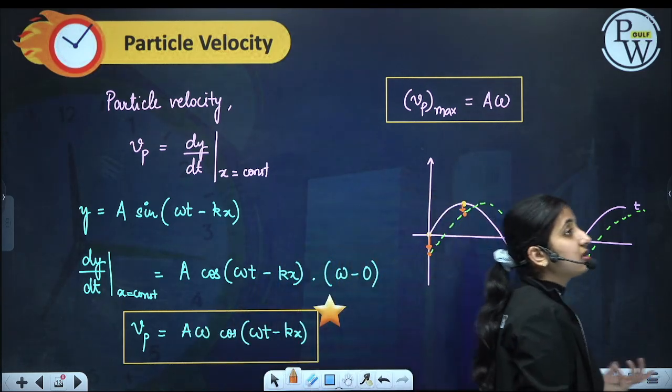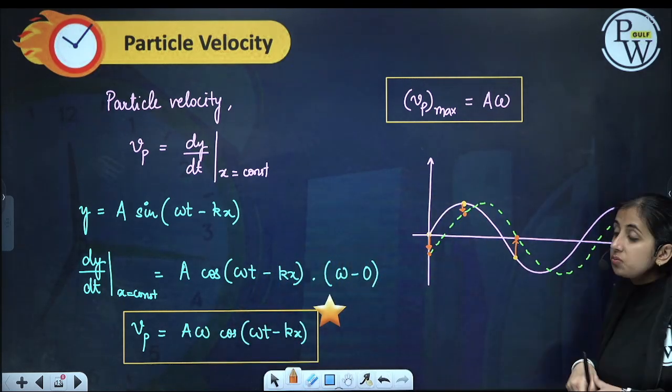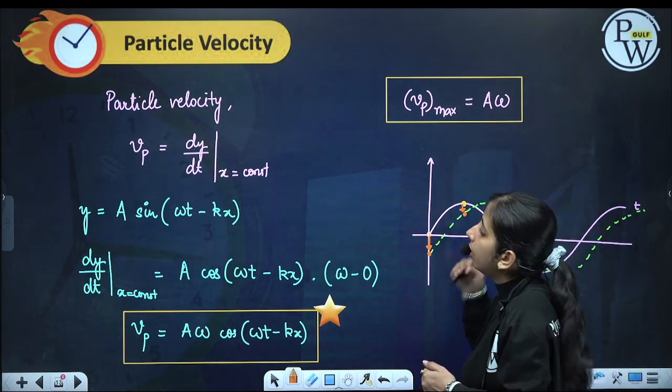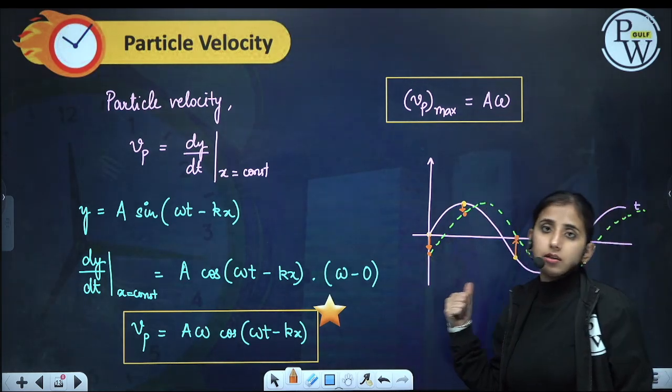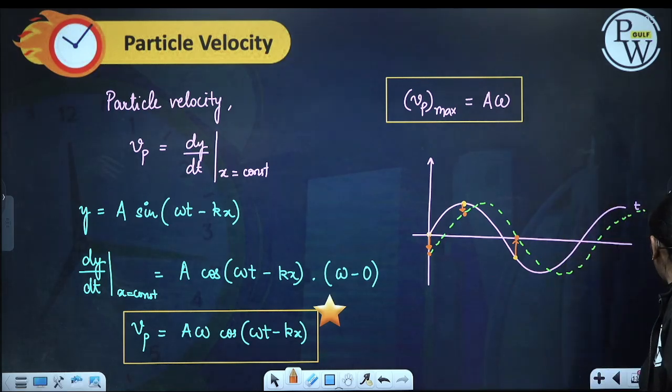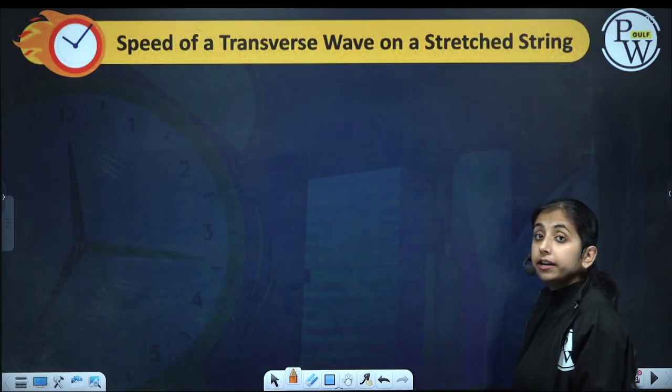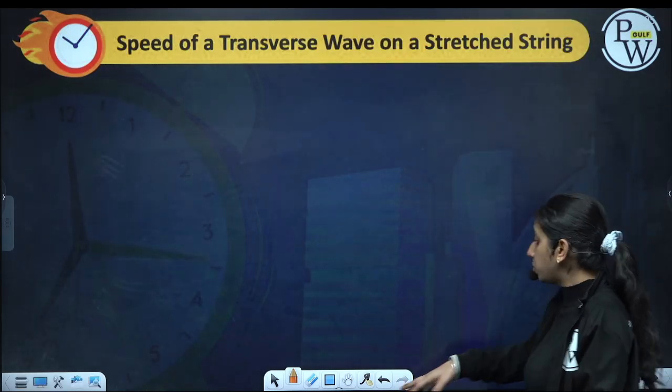This is how we can check whether the particle is moving in the downward direction or the upward direction. One method is this one and the other is this one. Next, speed of a transverse wave on a stretched string.